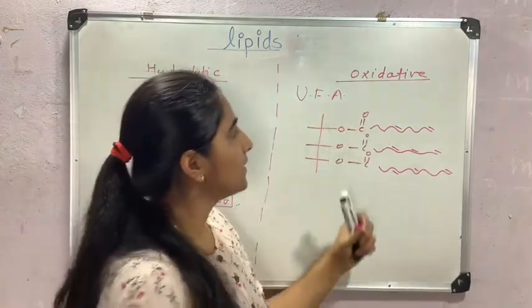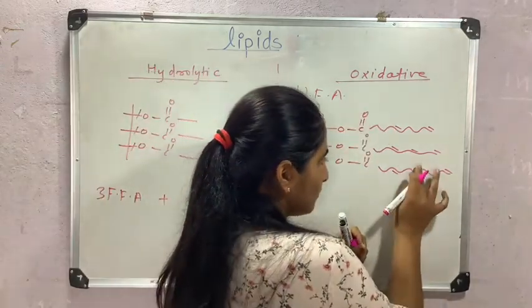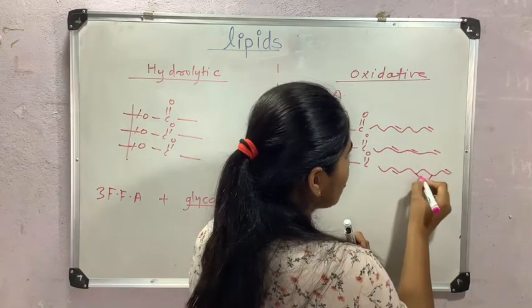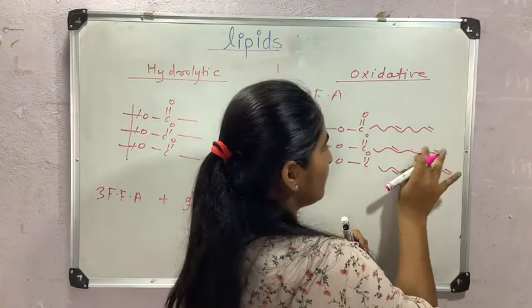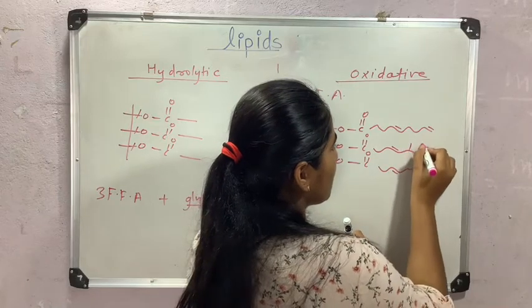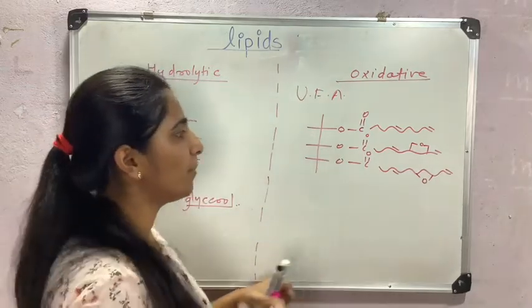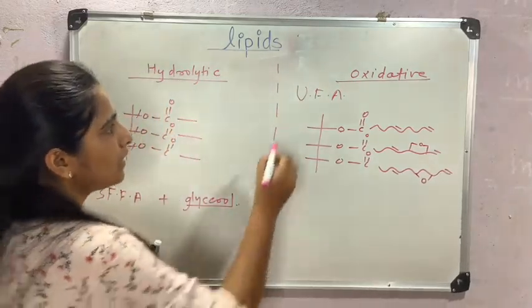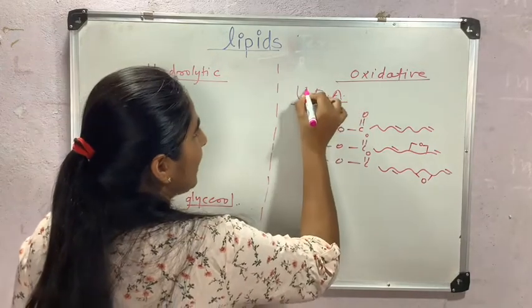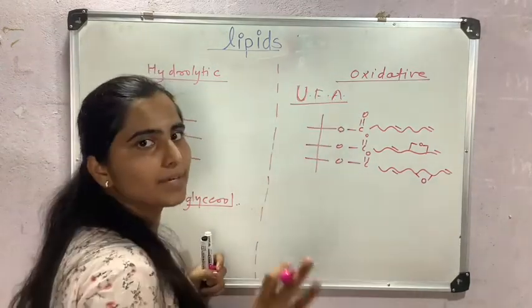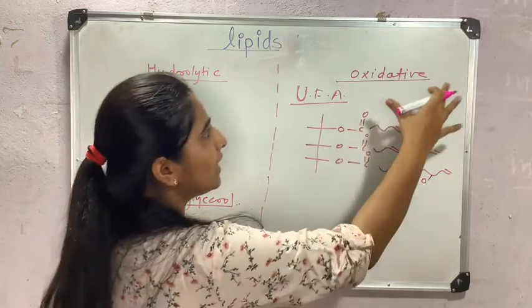And here, this double bond, here may be addition of oxygen. Like this. Hydroperoxide or peroxide will be formed. In unsaturated fatty acid only, as the condition is there should be carbon-carbon double bond for oxidative rancidity.